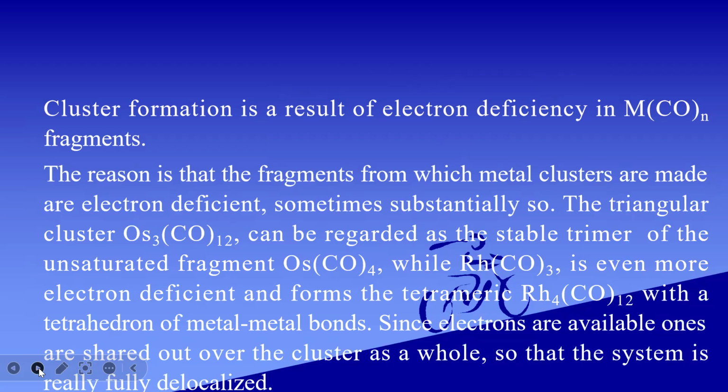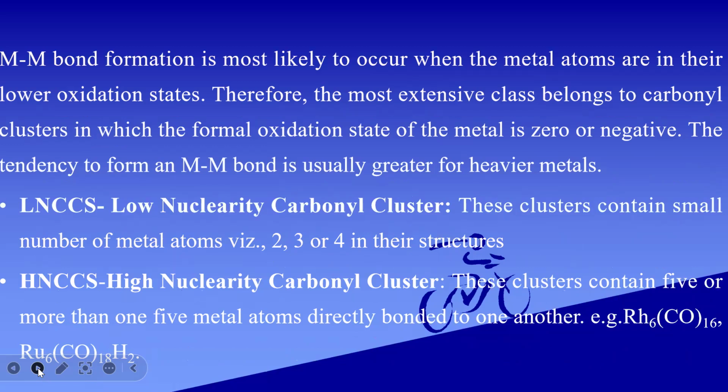So it is unsaturated. While in the case of Rh(CO)3, it contains only 15 electrons. So it is even more electron deficient and forms a tetrameric Rh4(CO)12 type with a tetrahedron of metal bonds. Since electrons are available and shared out over the cluster as a whole, the system is really fully delocalized.